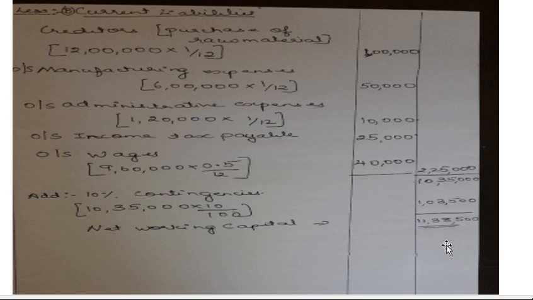So go through the problem, understand it. If you have any doubts regarding the solution, any amount you are not understanding or any point you have not understood, you can message me personally and clear whatever doubts you have. Otherwise it becomes a problem for the next. So go through and understand the problem. It is important for the exam also. I am repeating, working capital management is a very important chapter, so I have started it first so that you will get time for revision also. Message me personally about anything you have not understood. Okay. Thank you.